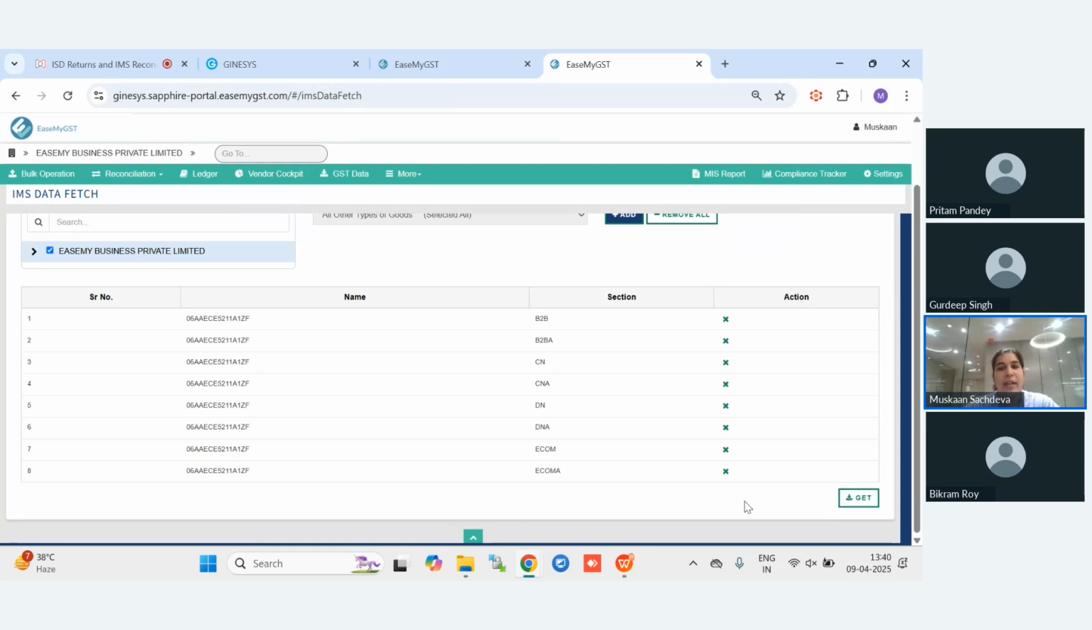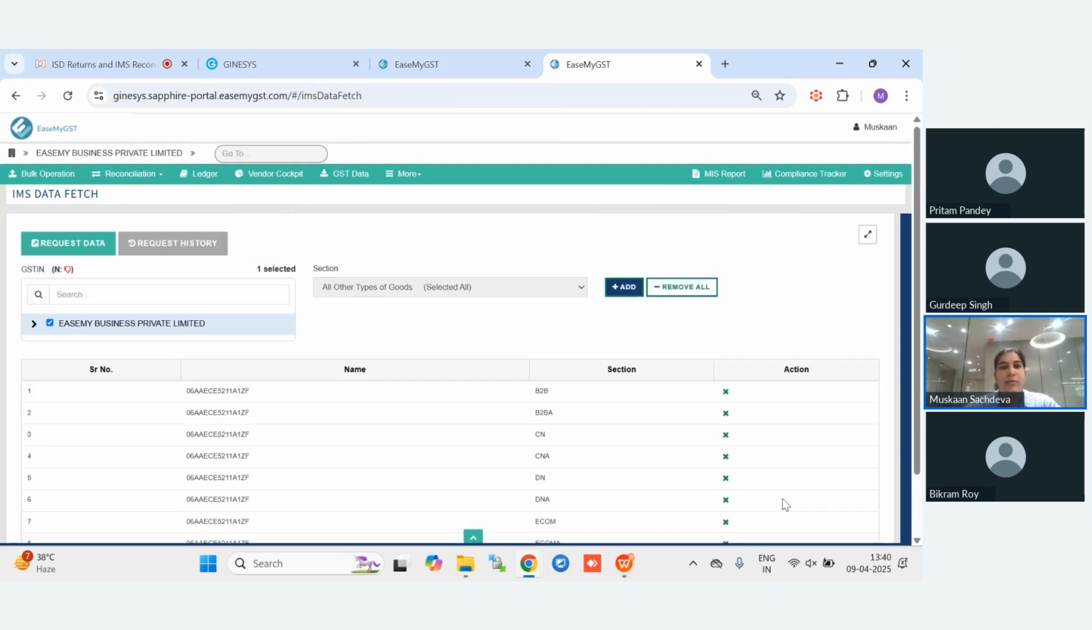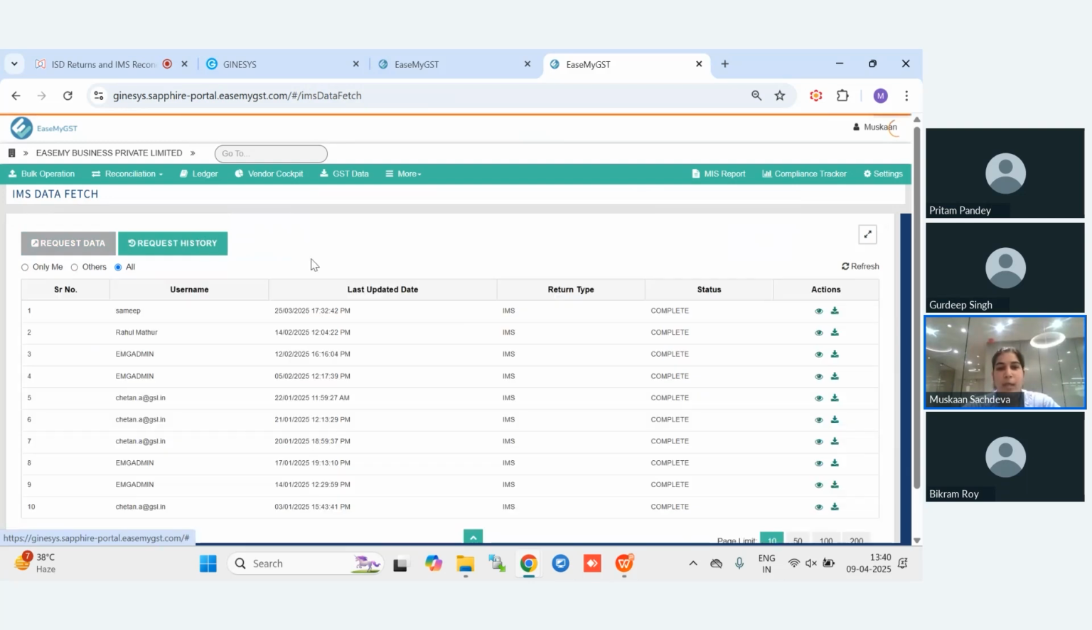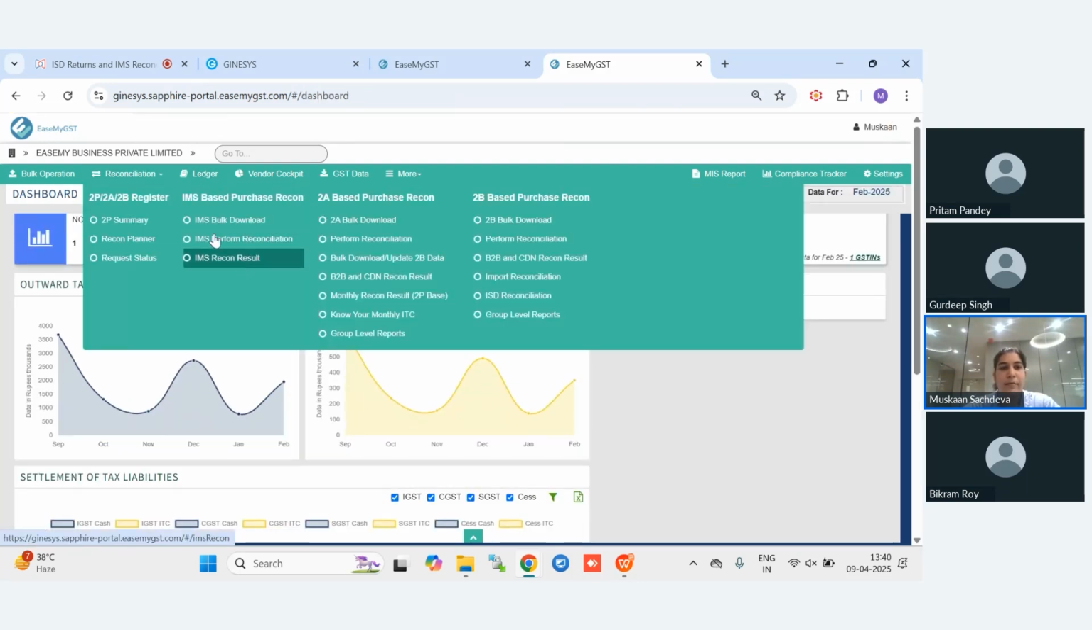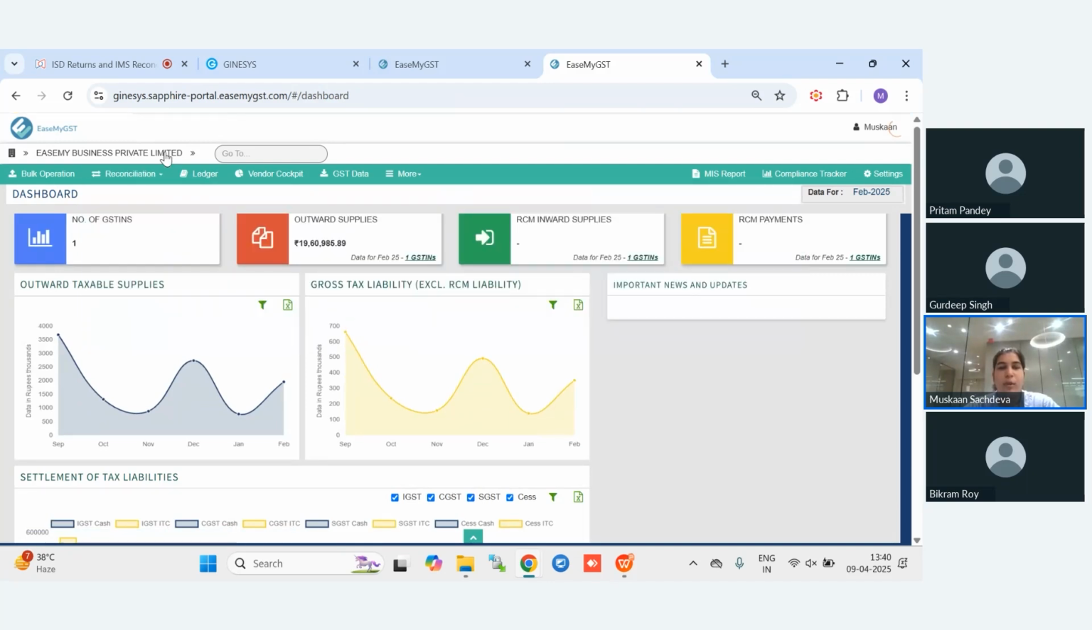When you click on generate and get, the 2B will be regenerated, and you go to the request history, where you can click over here to download your result. Once you have regenerated your 2B, now you can proceed with filing of your GSTR 3B.